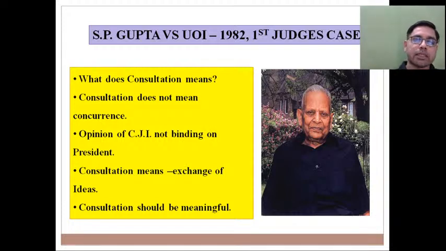Many times seniority was ignored and junior judges were appointed as CJI. और यही एक केवल अबेरेशन नहीं था, कई बार जजेस का मास ट्रांसफर हुआ फ्रॉम वन हाई कोर्ट टू अनदर हाई कोर्ट. So you need to understand that even though these judges are on the payroll of the government, बट ये सरकारी जजेस नहीं है. So constitution makers, they wanted a kind of judiciary that will be committed to law, committed to justice, judiciary